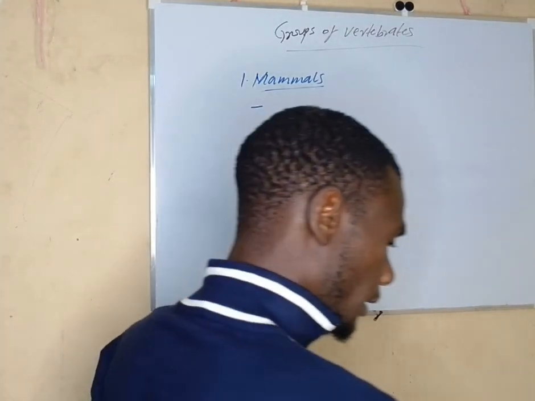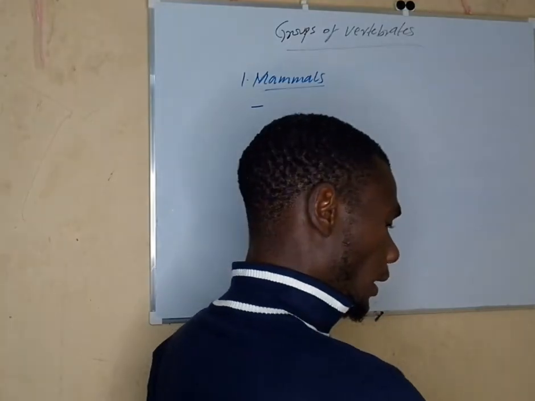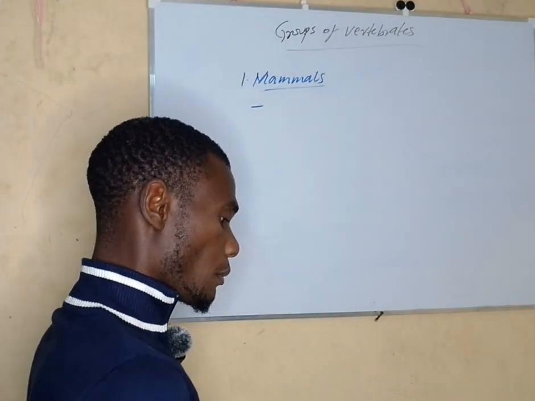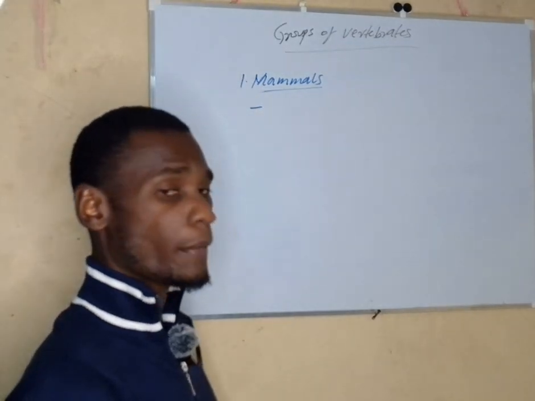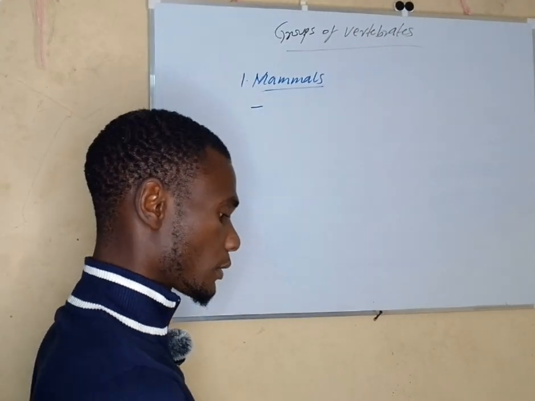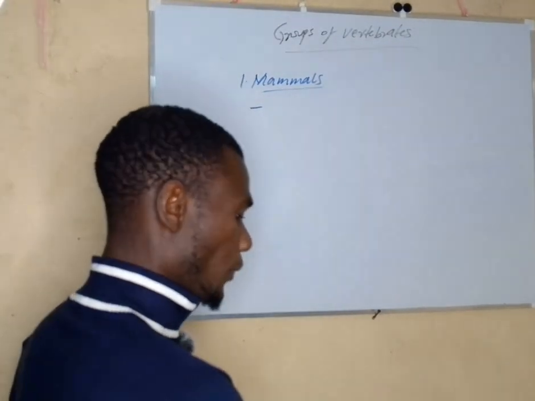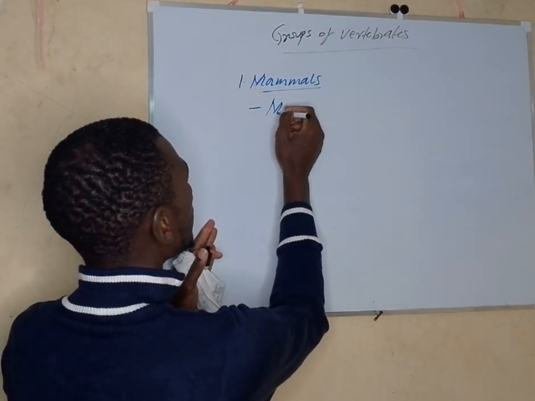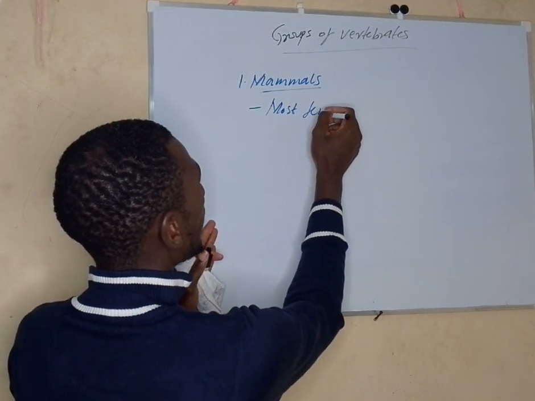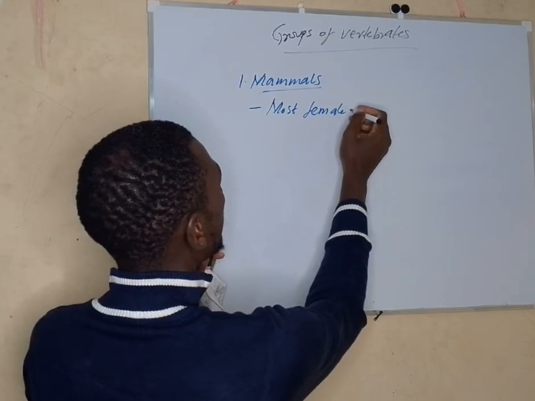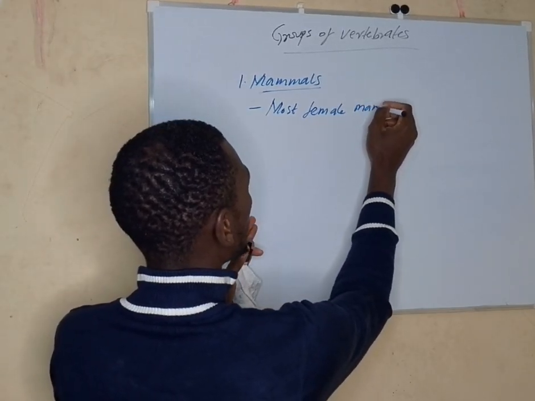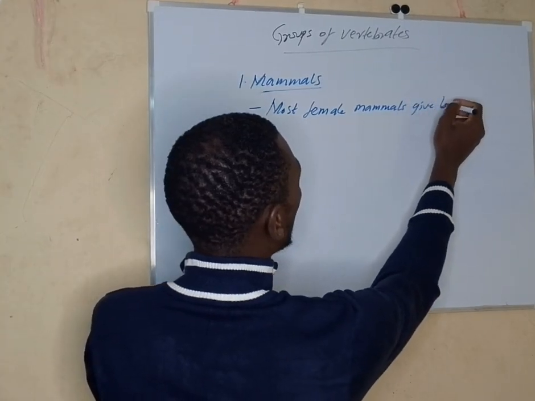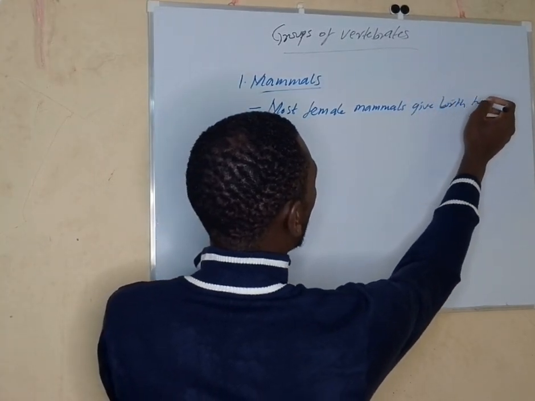Number one characteristic of mammals is that most of them give birth to their young ones.